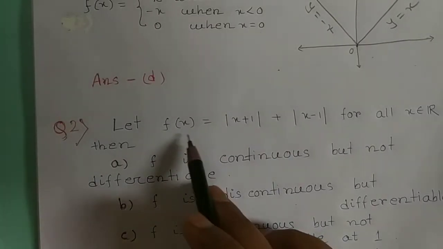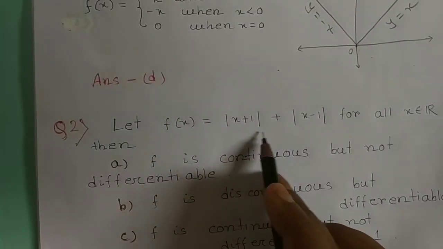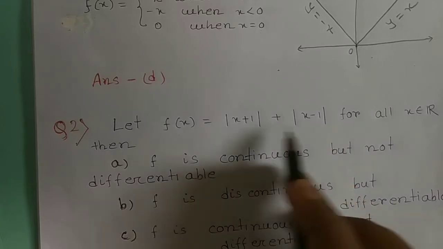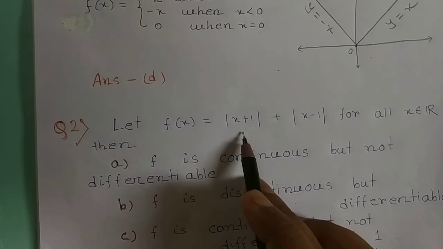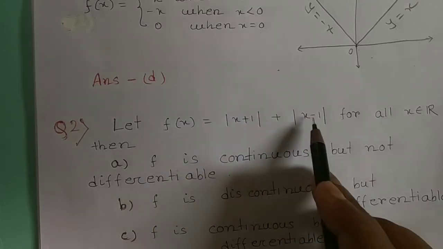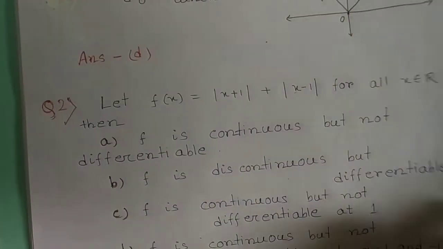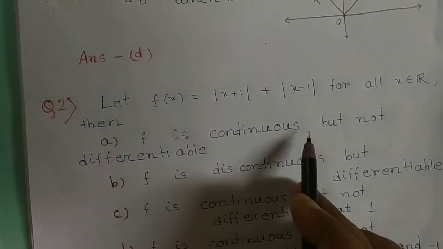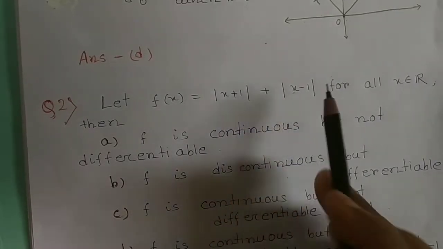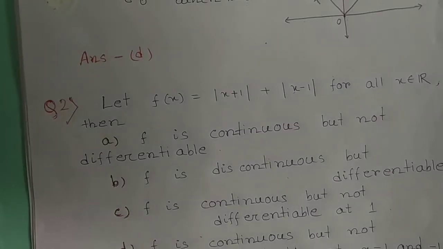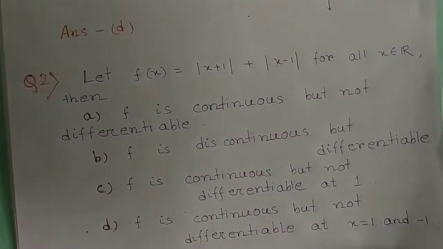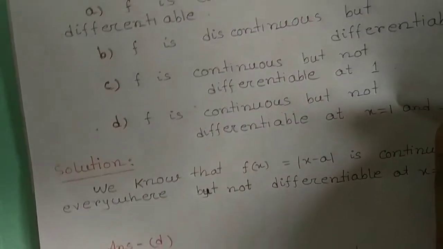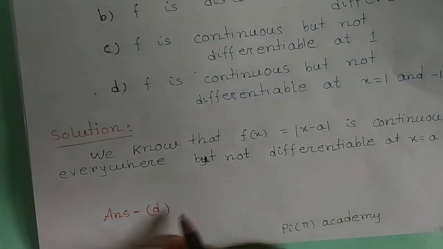The function f(x) equal to mod x plus 1 plus mod x minus 1 is continuous everywhere but not differentiable at x equal to minus 1 and x equal to 1. Therefore the correct option is D, since f is continuous but not differentiable at x equal to 1 and x equal to minus 1.